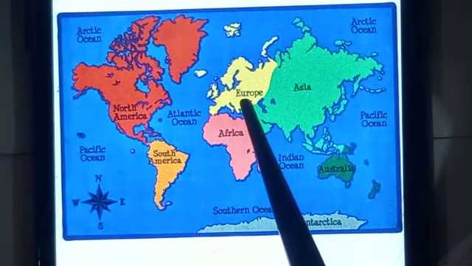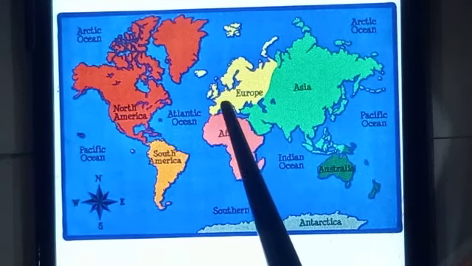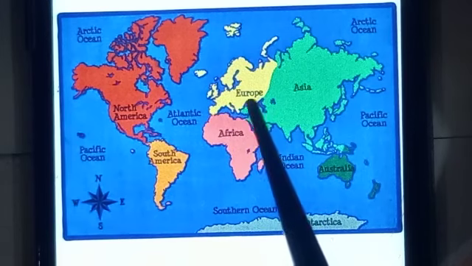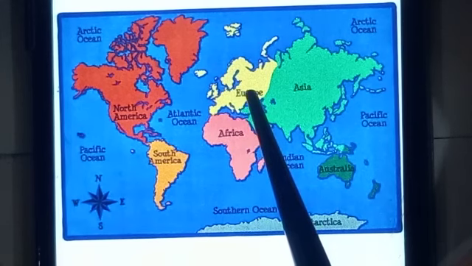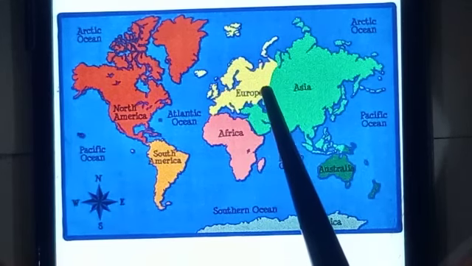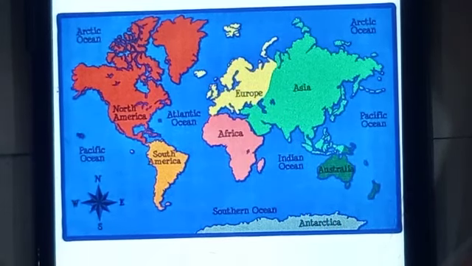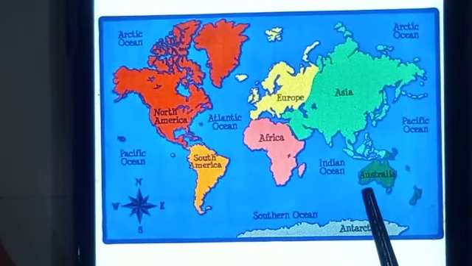And in continent Europe, there is a very small, very tiny state which is known as Albania. Albania is the only Muslim state in Europe. So that's why Europe is not known as a non-Muslim continent. In Europe, we have only Albania, which is the Muslim state. Then the last continent of the world is Australia.